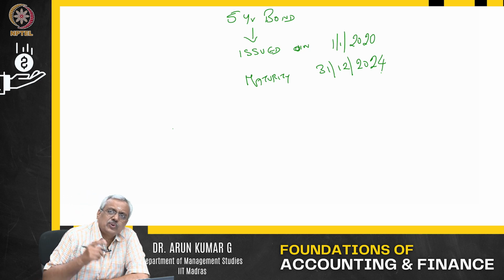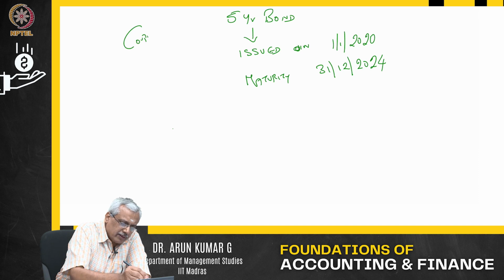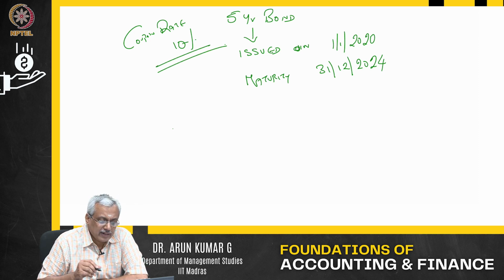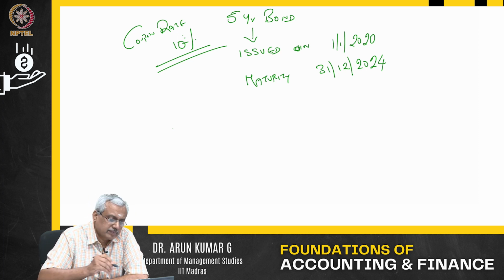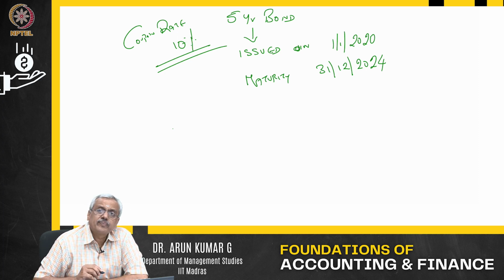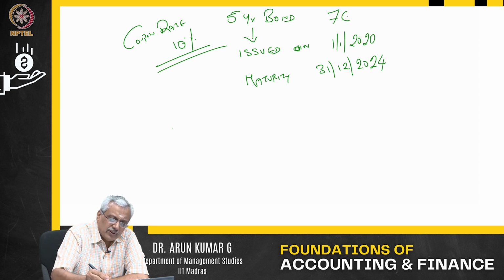Now, today that bond has a coupon rate, let us say, of 10%. The bond has a coupon rate of about 10%. And let us say the face value of the bond is $100.